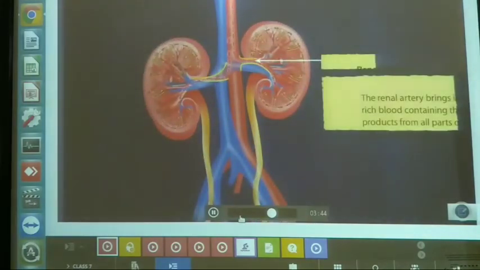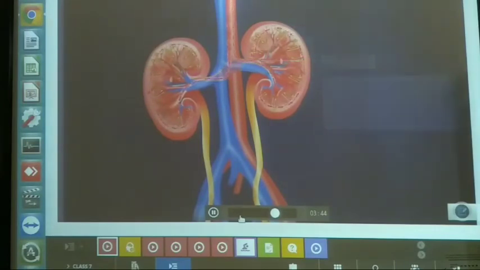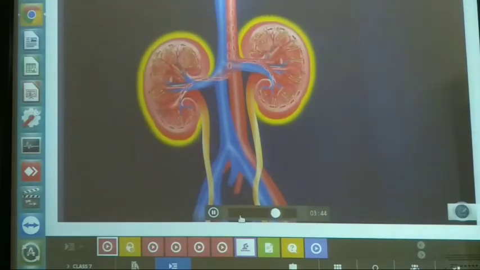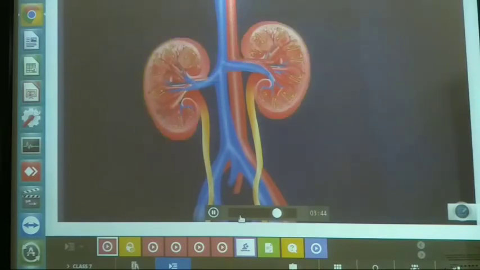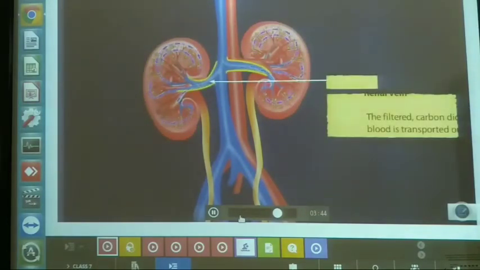The renal artery brings in oxygen-rich blood containing the waste products from all parts of the body to the kidneys. The kidneys then filter out these wastes from the blood. The filtered carbon dioxide-rich blood is then transported out of the kidney by the renal vein.